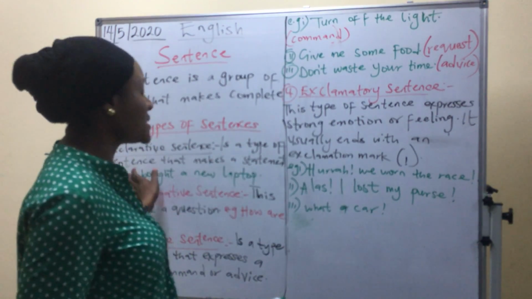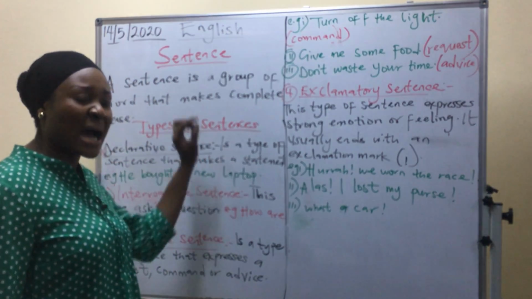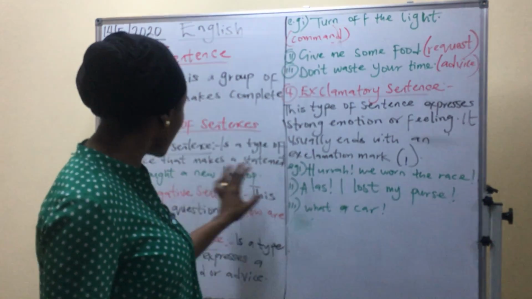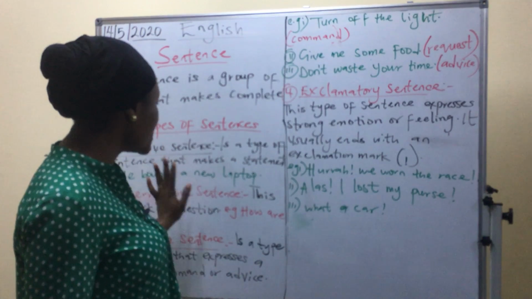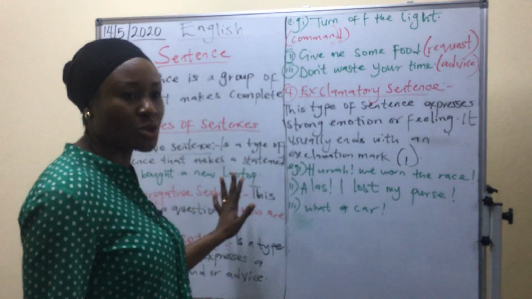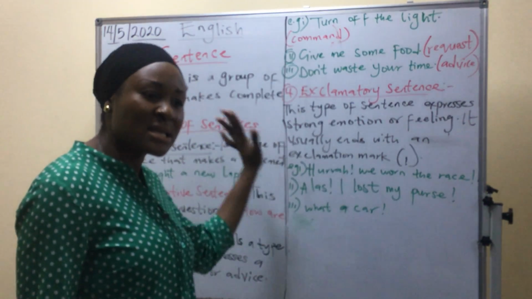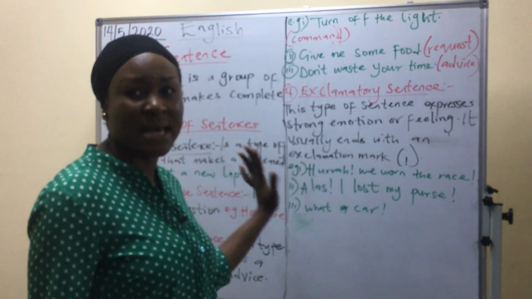Now, in declarative sentence, remember we said that it's a sentence that makes a statement and it must end with a full stop. Look at the example we have here. When I finished making my sentence, I ended with a full stop. He bought a new laptop. That means I'm done with my sentence. That is the end of my sentence.